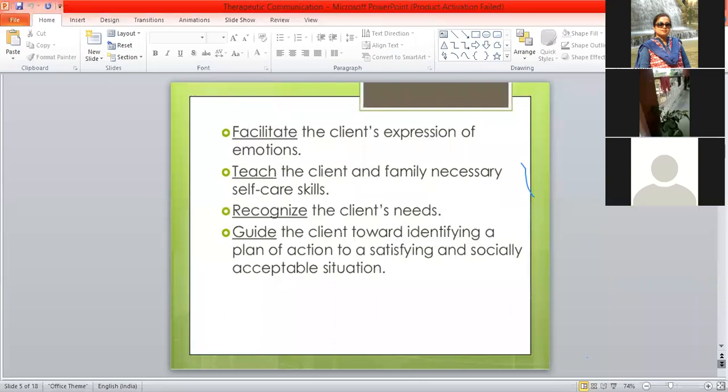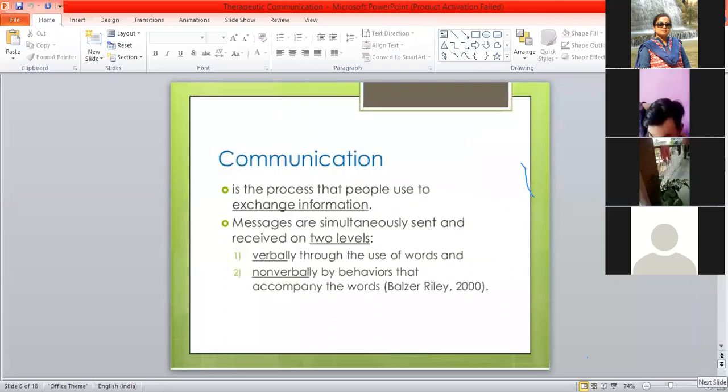Now, communication, already I told you, the class has been taken. It is a process that people use to exchange information. Messages are simultaneously sent and received on two levels: verbal communication with the use of words, and non-verbal by the behaviors that accompany the words. Already this has been highlighted to you before.